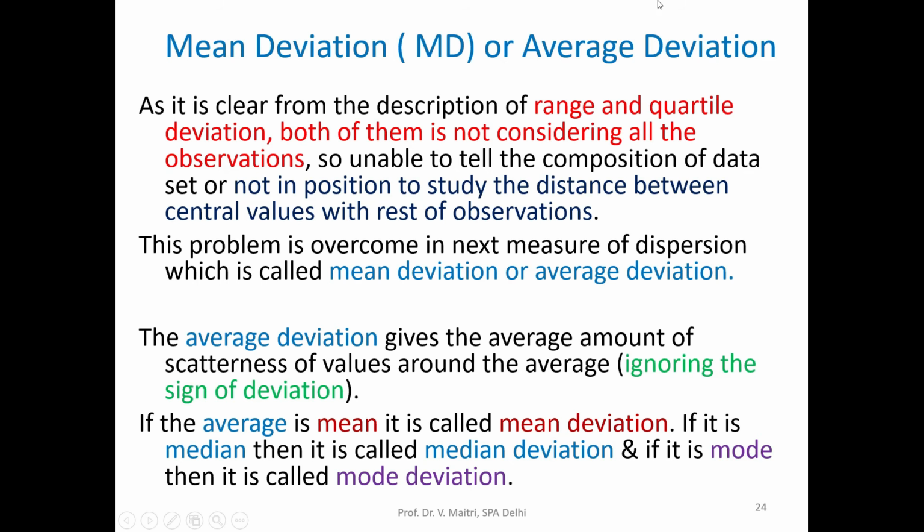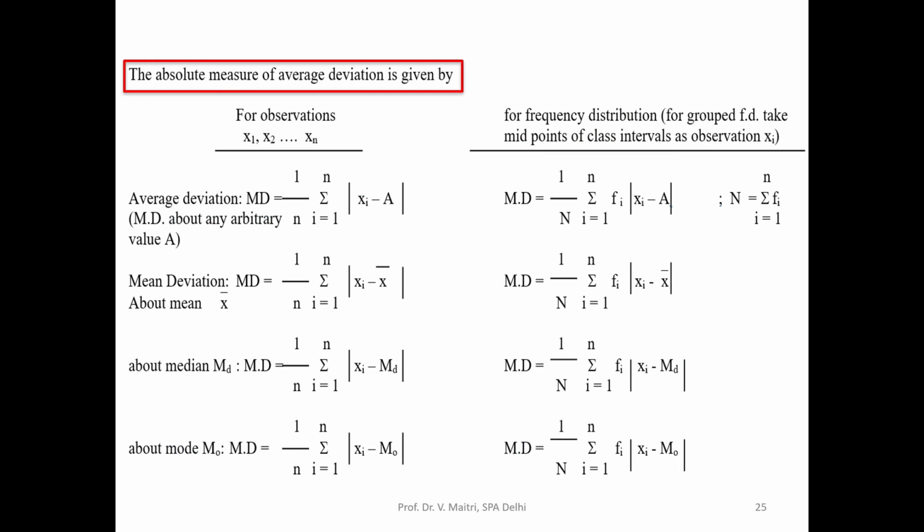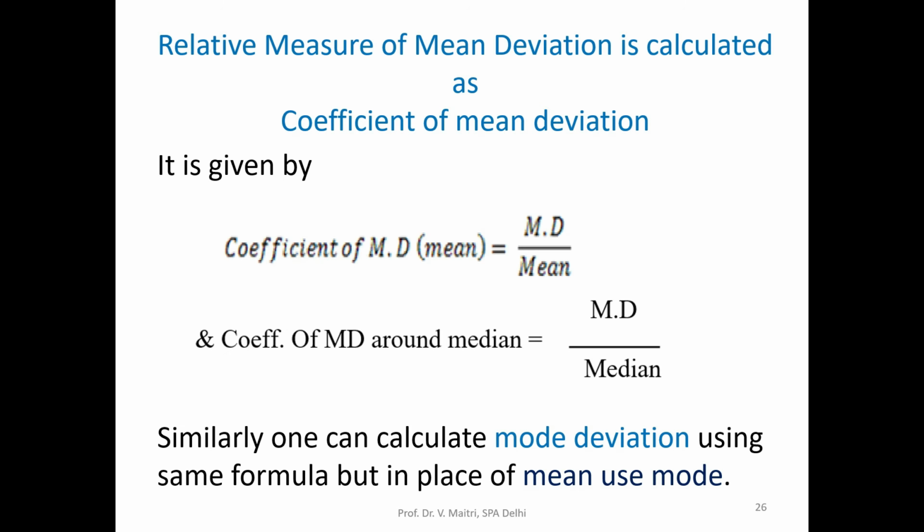Just see, that is the median deviation and mode deviation. So here we are ignoring the sign. We take the modulus of the value, so the negative sign is removed, the negative sign is finished. So all are being summed up. So these are the absolute measures of average deviation.